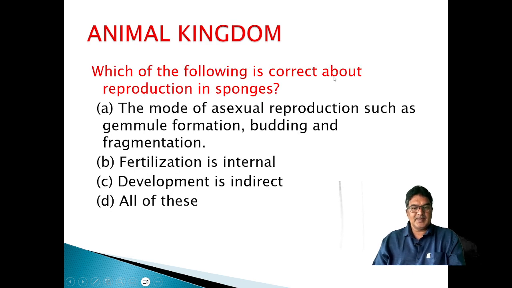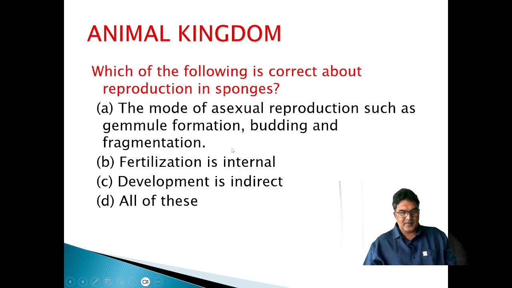Which of the following is correct about reproduction in sponges? Modes of asexual reproduction such as gemmule formation, budding and fragmentation. Fertilization is internal, development is indirect. Yes, all of these.